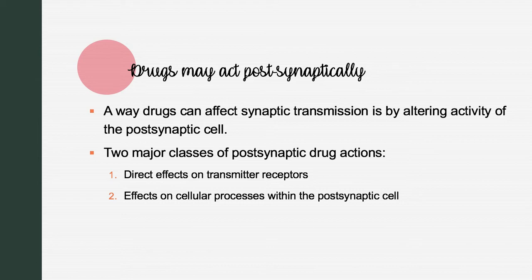Drugs may act postsynaptically. A way drugs can affect synaptic transmission is by altering activity of the postsynaptic cell. Two major classes of postsynaptic drug reactions are, for the first, direct effects on transmitter receptors. The second is effects on cellular processes within the postsynaptic cell.